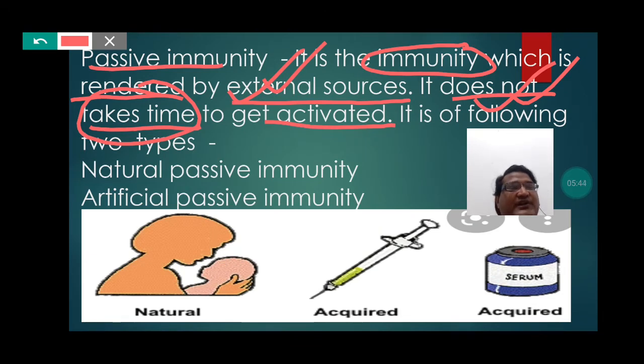Students, passive immunity is of two types, natural passive immunity and artificial passive immunity.